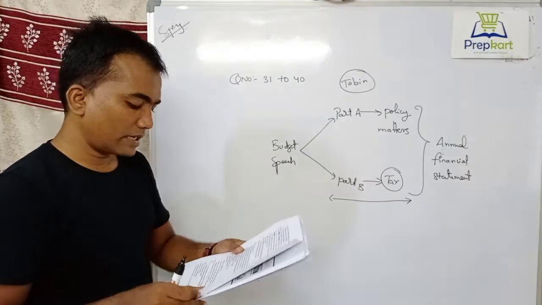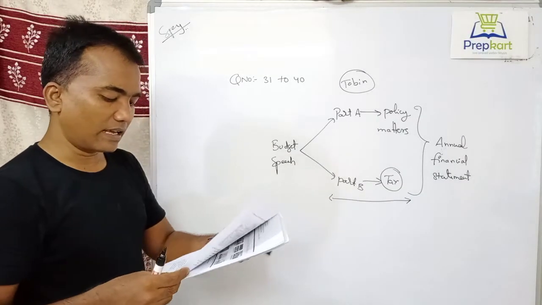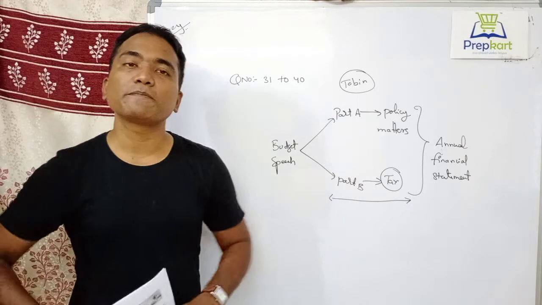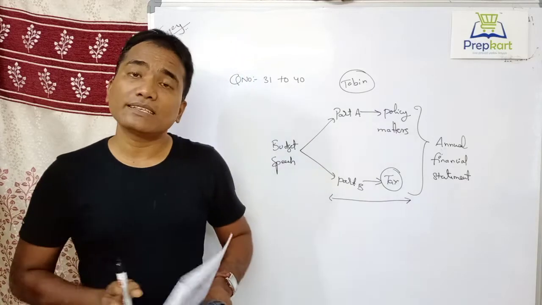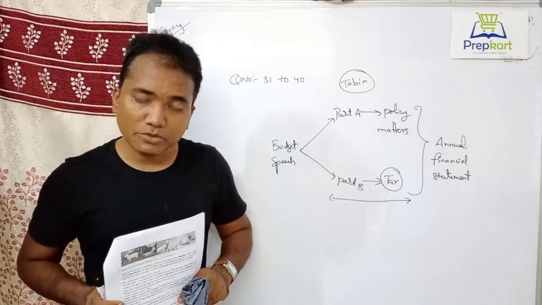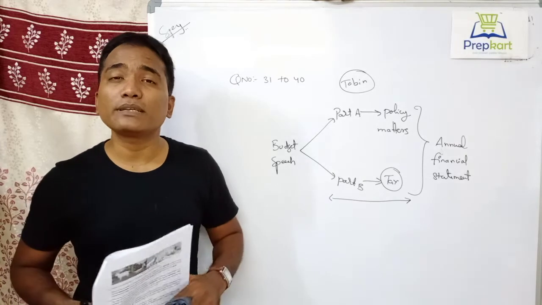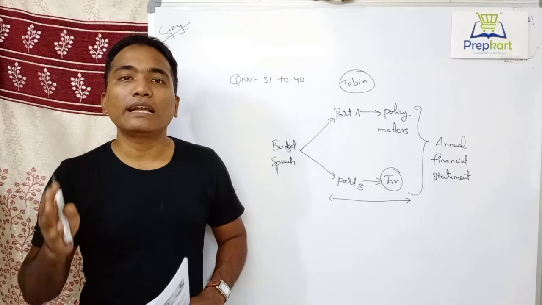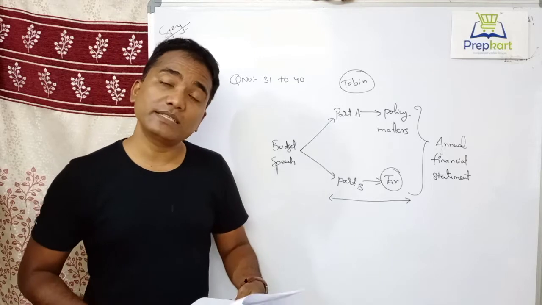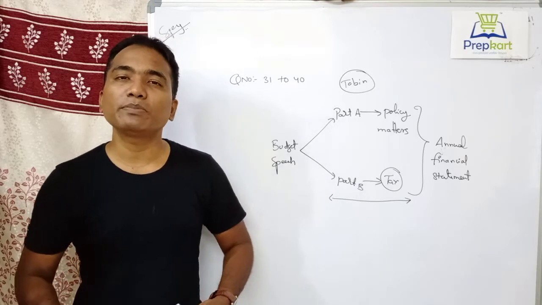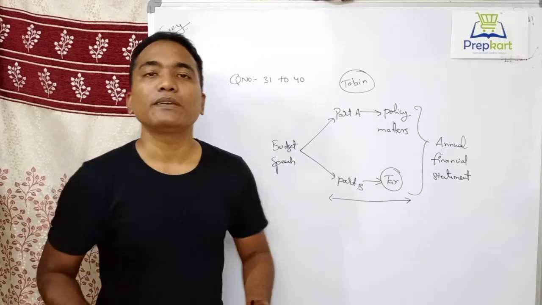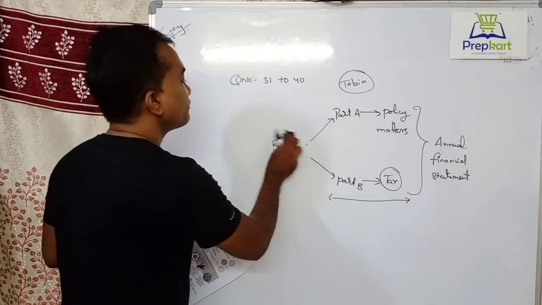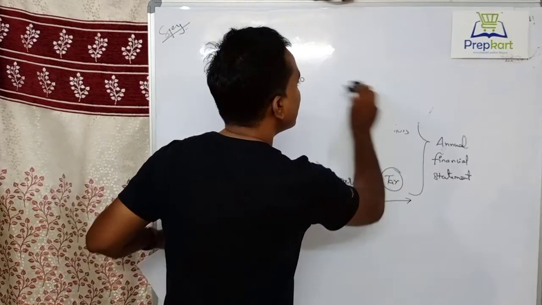Next, question number 34. How many states in India are under participatory budgeting? Now, participatory budgeting is a part of direct democracy actually. Direct democracy has four pillars: plebiscite, referendum, recall, and initiative. And participatory budgeting is a part of initiative actually. People will take initiative, and the initiative is again of two types: formulative initiative and unformulative initiative. Let me explain this in detail.